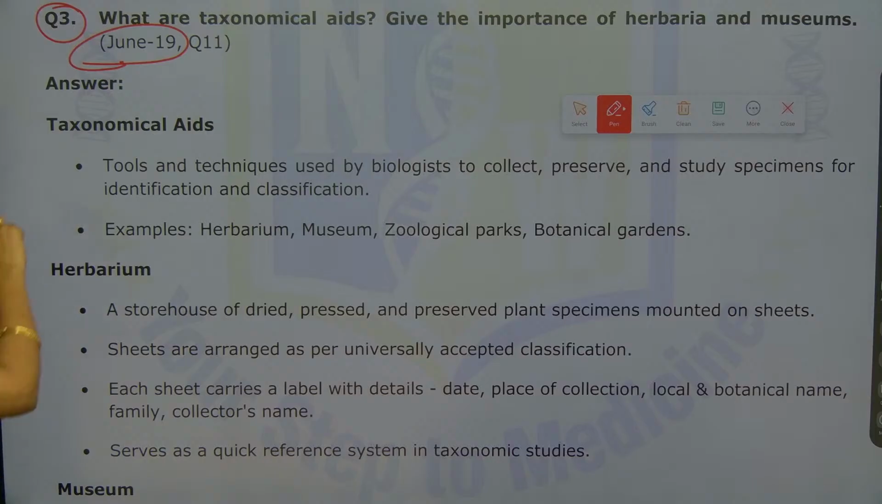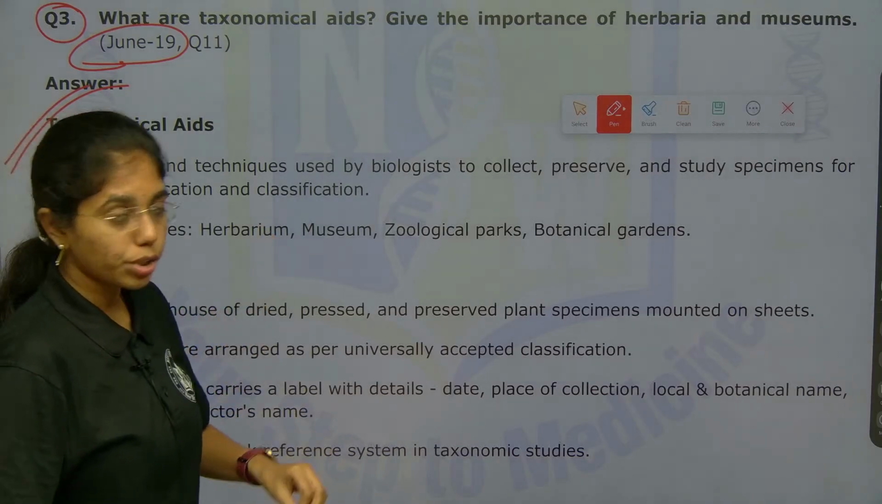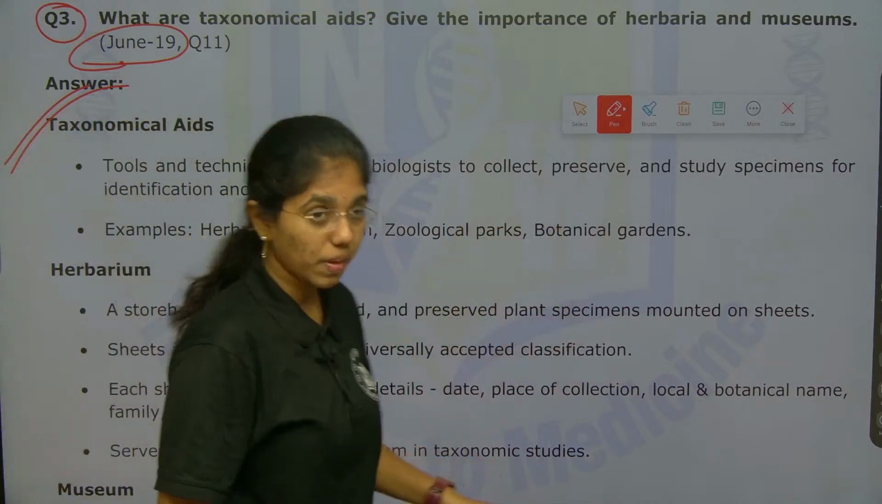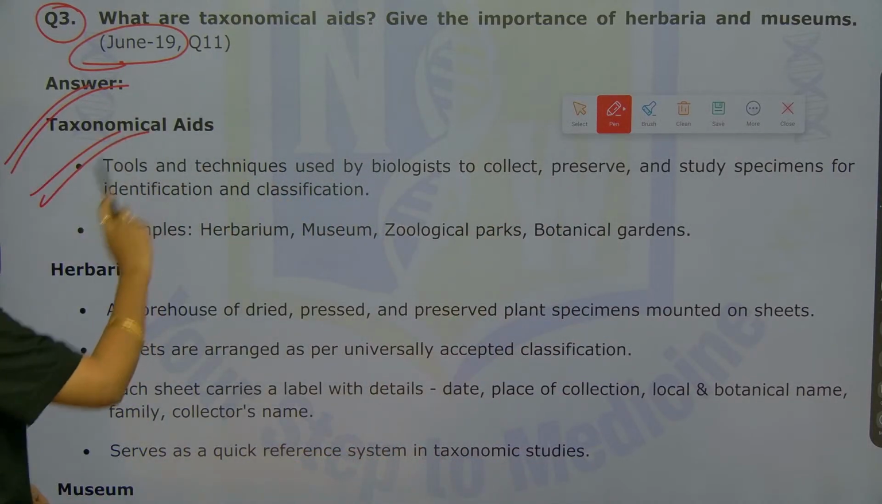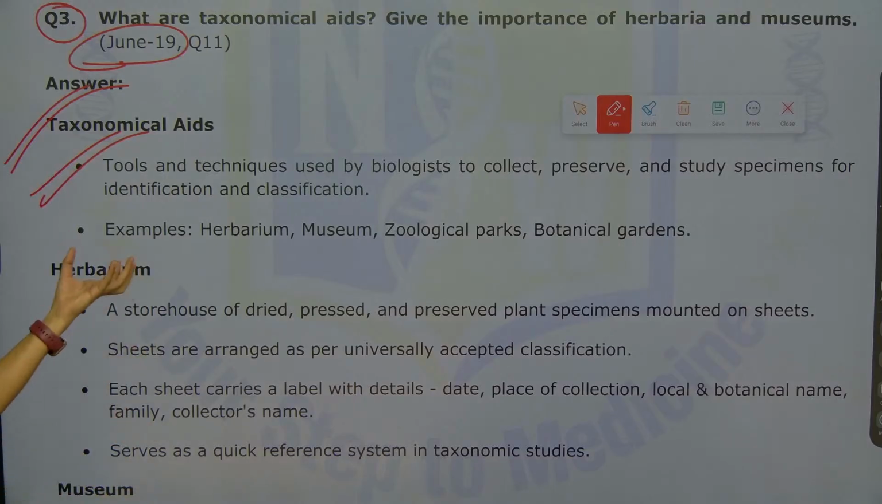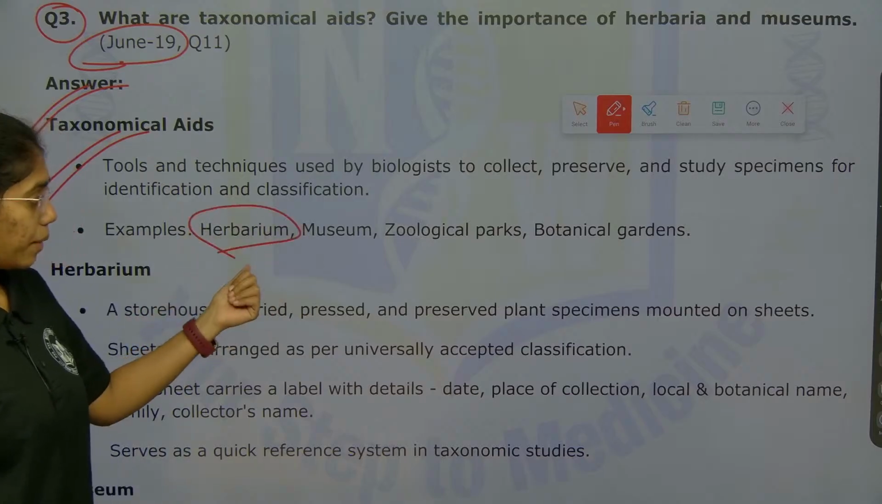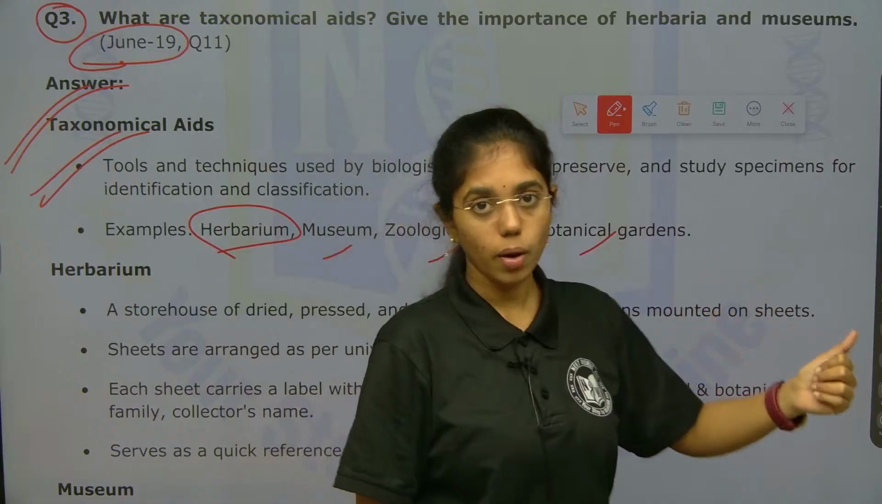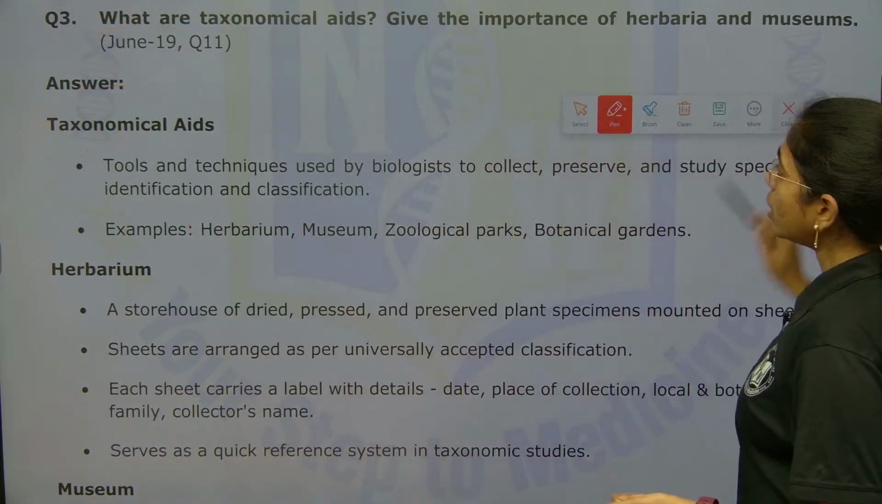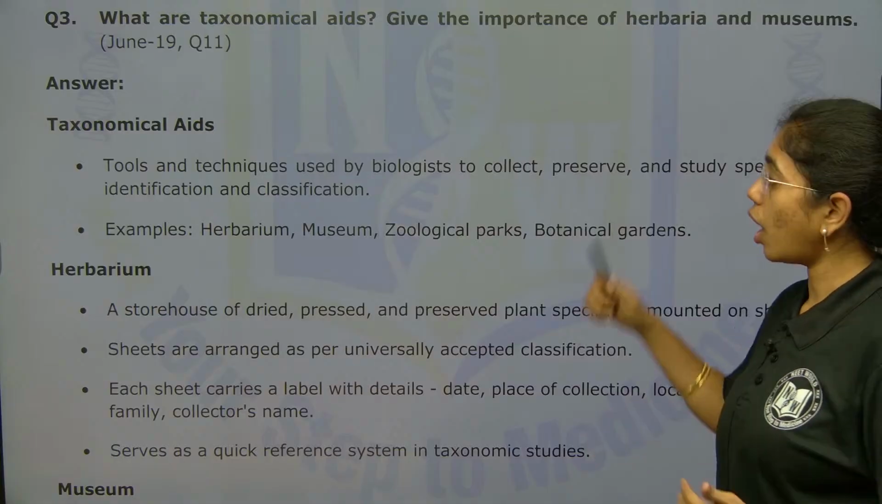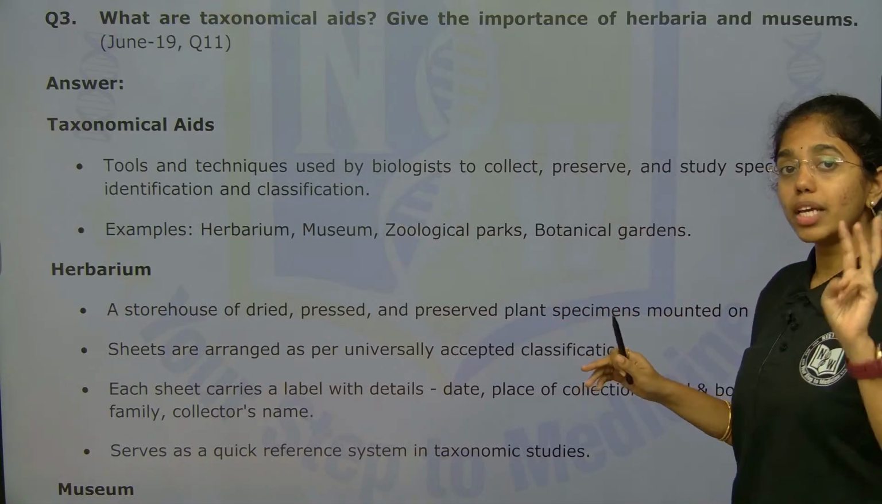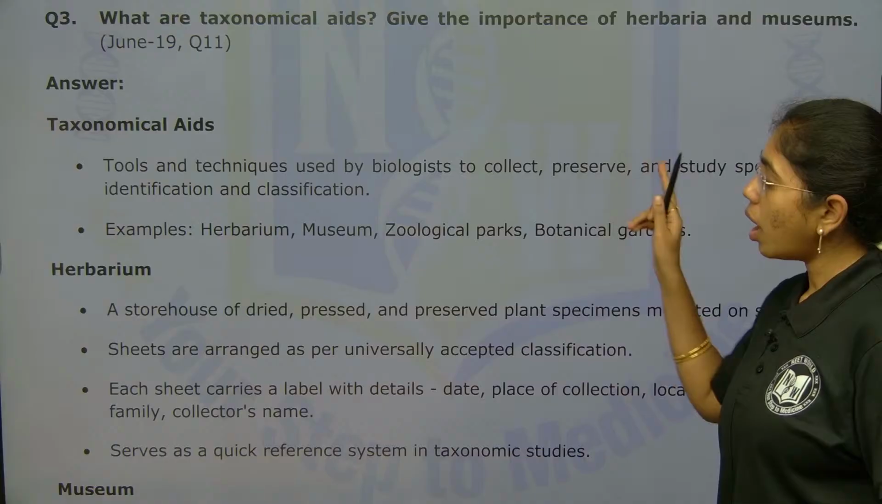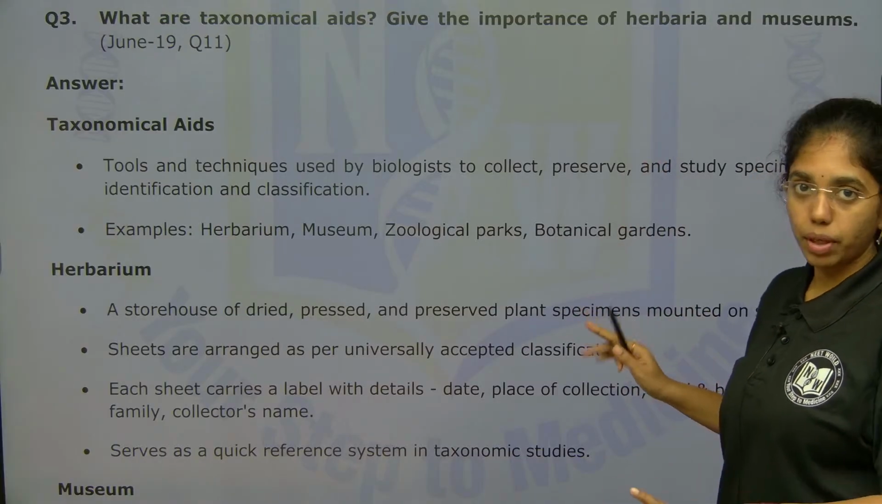Look into it. Taxonomic aids are the tools and techniques used by biologists to collect, preserve and study specimens for identification and classification. Examples include, first and major, the herbarium, then museums, zoological parks and botanical gardens. Don't give an elaborate explanation on each taxonomic aid; just give two to three accurate points on each, and that will be enough.